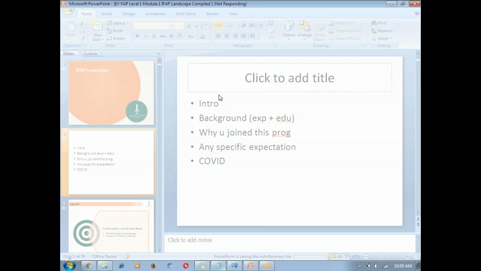Also regarding the COVID point, I've been staying in Gurgaon, but currently I'm in Bangalore. I came here for some work and got stuck here. I couldn't go back to Gurgaon, so I don't have my laptop. I'm presently doing this course from a tablet, and I just have my office laptop. Because of this COVID, I'm facing a little bit of problem.